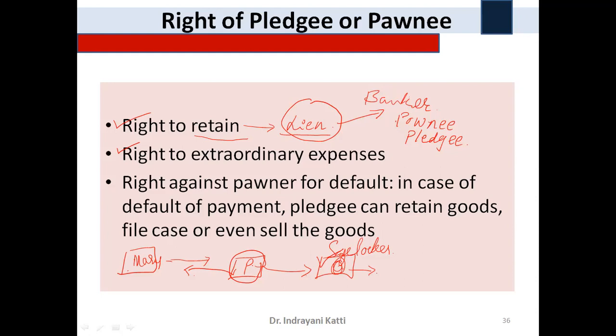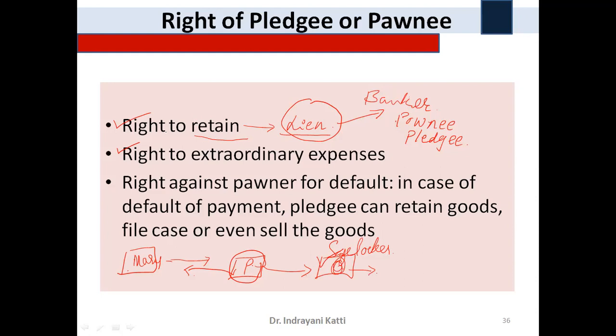So that's why this is an additional expenditure to Mr. P, that he bears the safe locker facilities and all. He has to bear that expenditure. The same expenses he has a right to collect from the pledger also. Okay, so that's why the right to extraordinary expenses is a right of a pledgee, right?